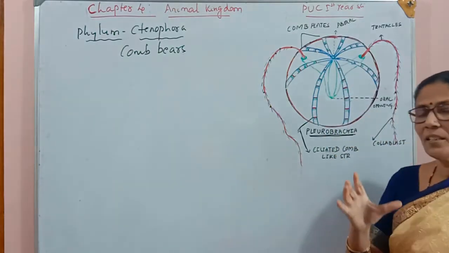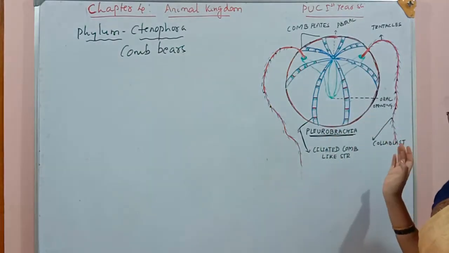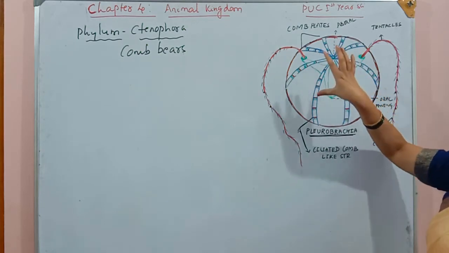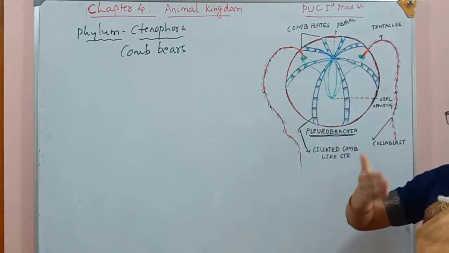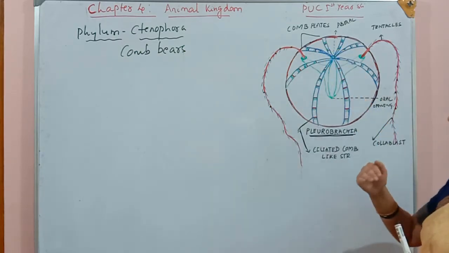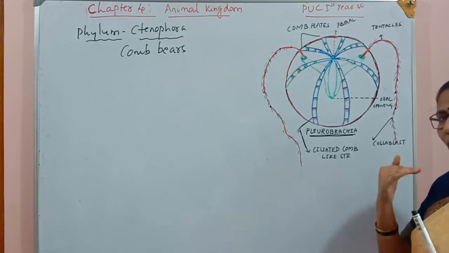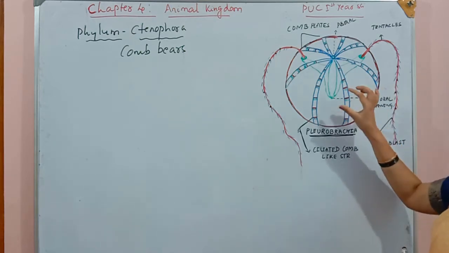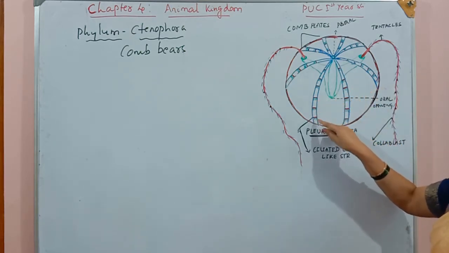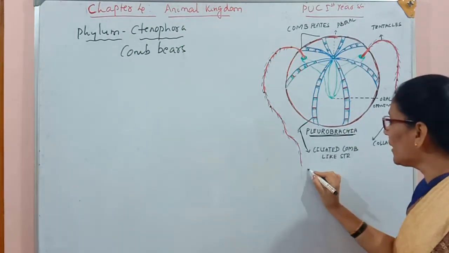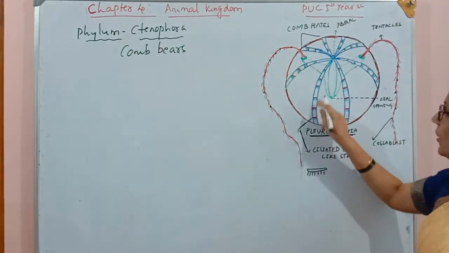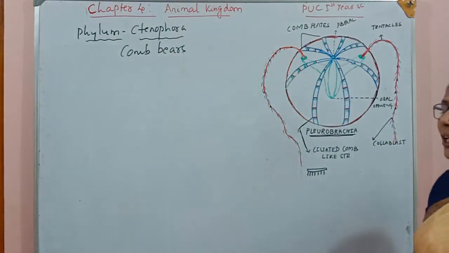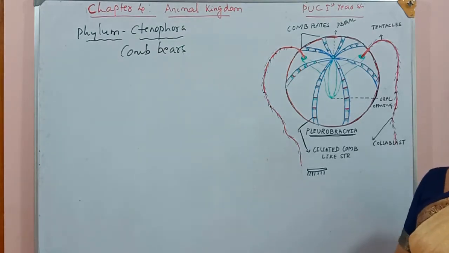Here we can see these comb plates in this diagram. We can make out the organism is round in shape. They bear 8 comb plates on their external surface, 4 on the front side and 4 on the back side. And these plates are bearing some comb-like structures. Hence they are called comb bearing animals or Ctenophora.